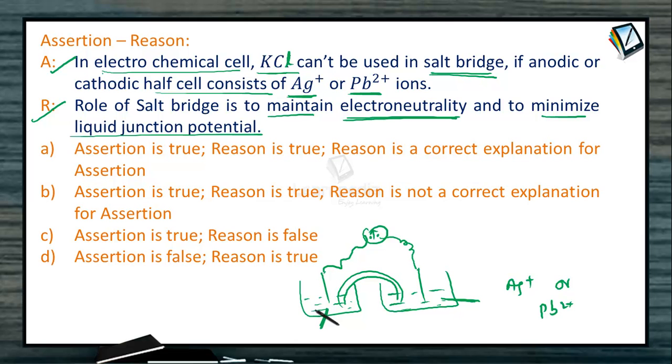So if Ag+ is present and Cl- enters from the salt bridge, the Ag+ can react with the Cl- to give AgCl white precipitate. There will be a reaction. Similarly, if Pb2+ ions are present in one of the compartments, while the electroneutrality of the cations is developing, if Cl- enters from the salt bridge, there is every possibility of Pb2+ combining with Cl- to give PbCl2. So there is a chemical reaction involved in addition to the neutrality.